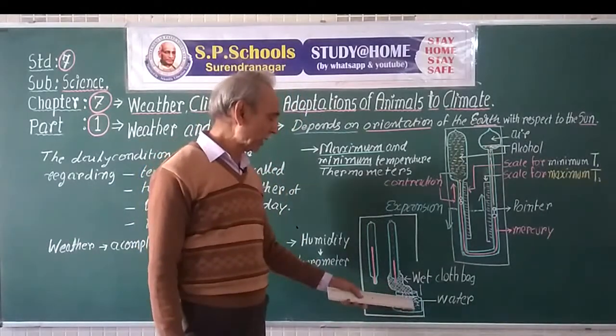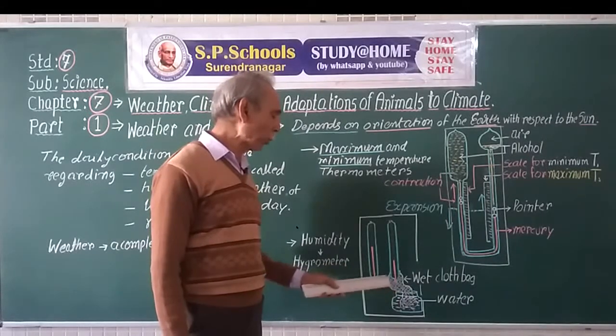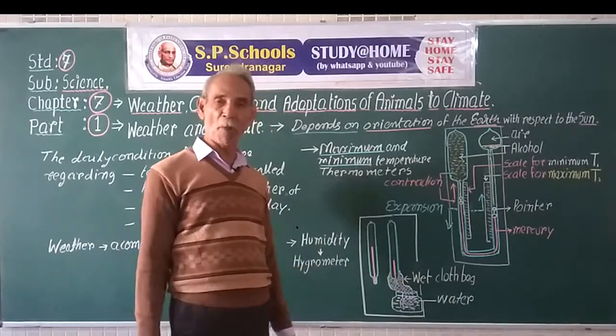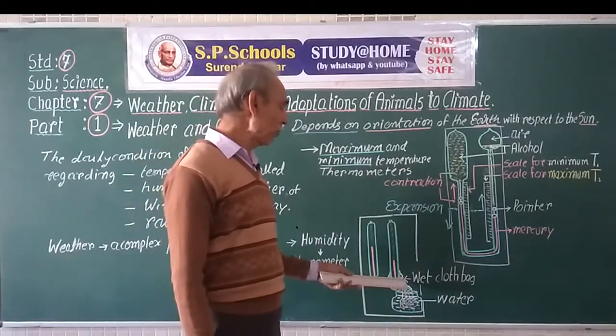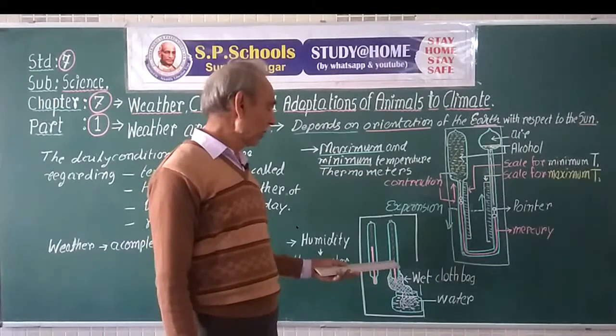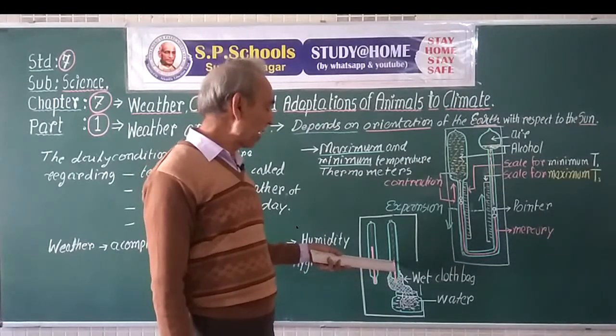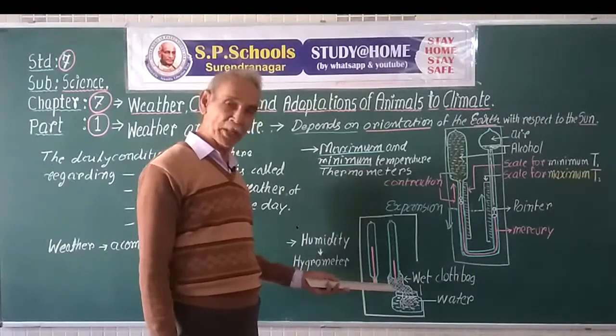So water gets sucked into the bag and evaporates from the surface of the bag. So the evaporating water makes this bulb cool. So this thermometer measures the temperature at evaporating weather.